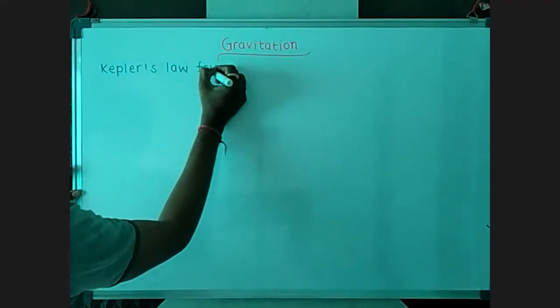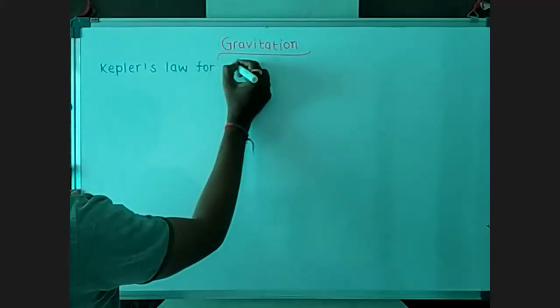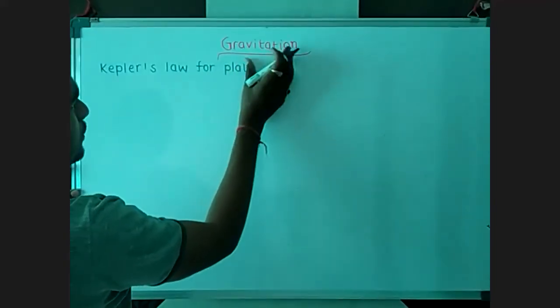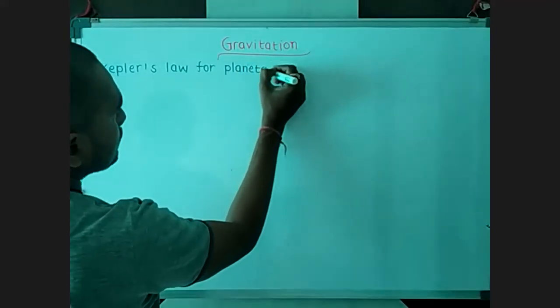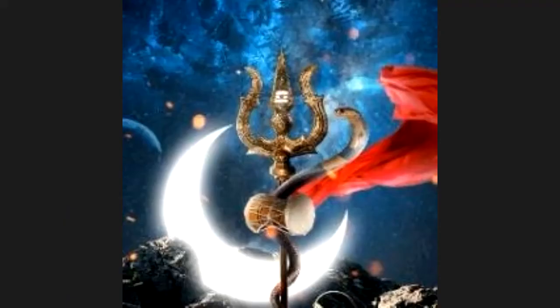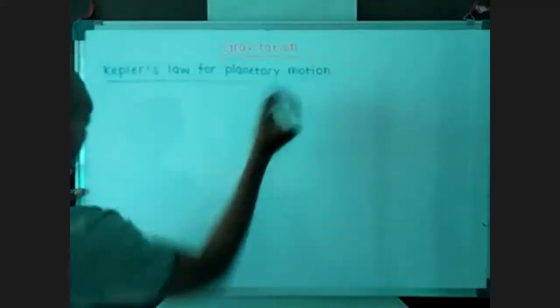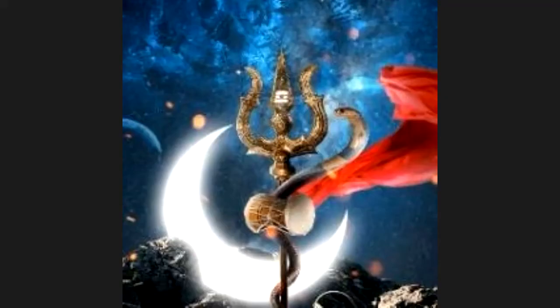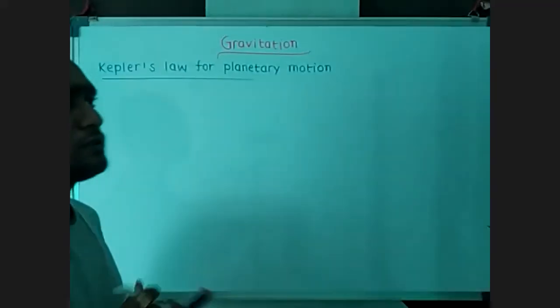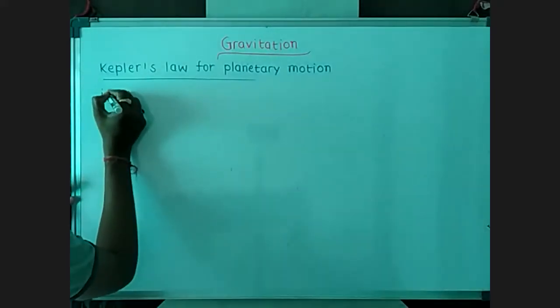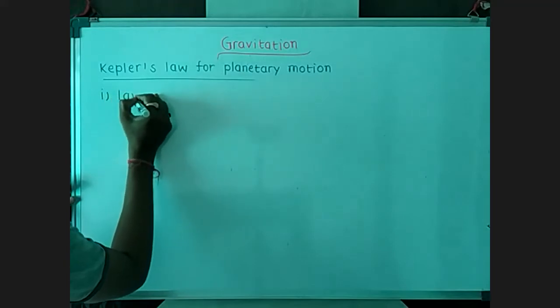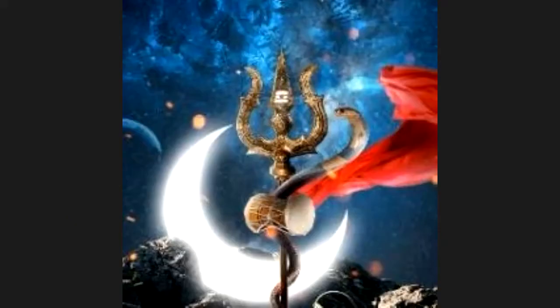So there are three famous laws for planetary motion. The very first law is about the law of orbit. All the planets revolving around their sun are always revolving in an elliptical orbit. So the very first law is known as the law of orbit.